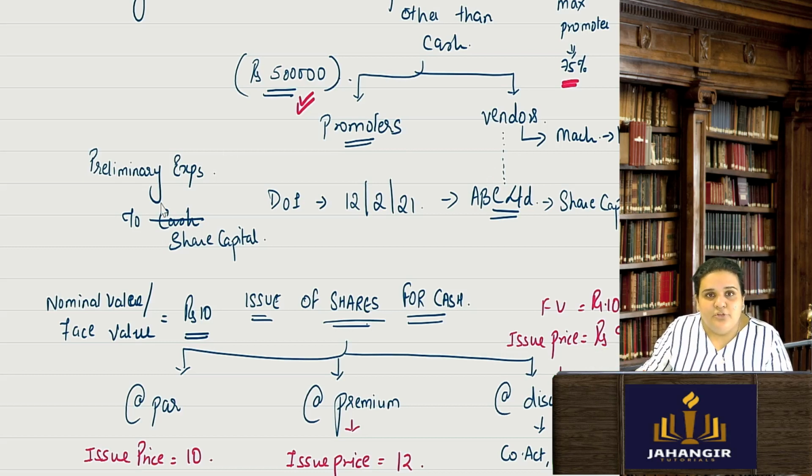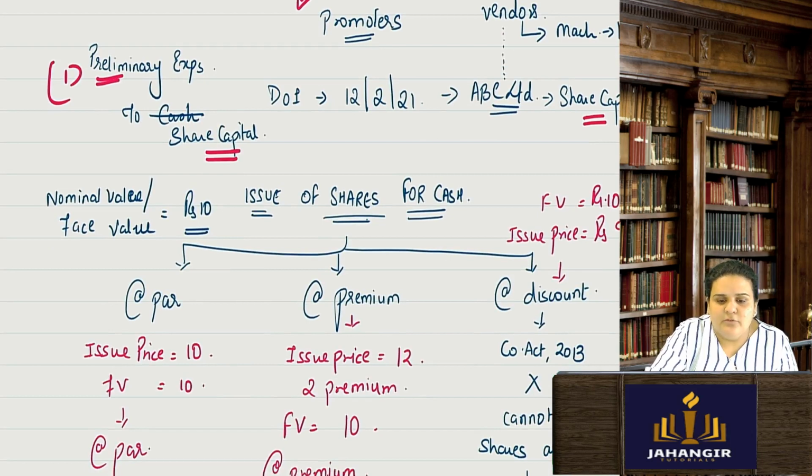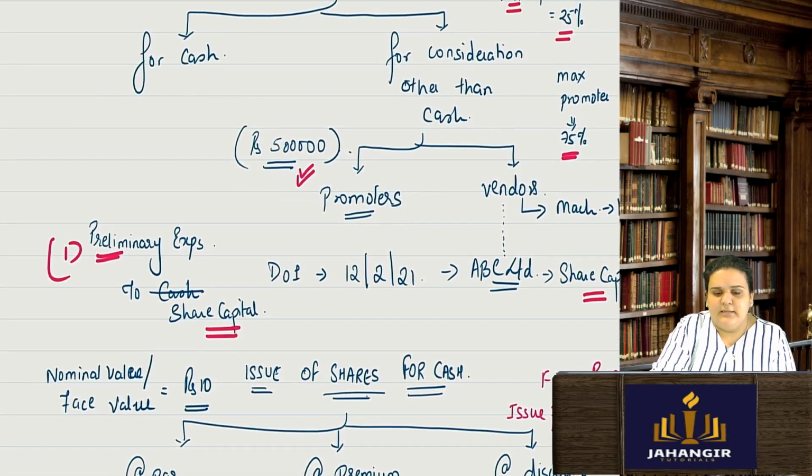So when I issue shares to a promoter, I will debit preliminary expenses because it is an expense to the company, and instead of paying them cash, I will credit equity share capital. Similarly with the vendors: if I am purchasing machinery, instead of paying them cash, I will credit share capital. We will also solve one sum in which we issue shares to our vendors for the purchase of assets. So issue of shares for consideration other than cash ends here. There is nothing more in detail.